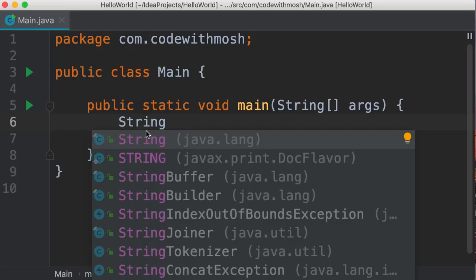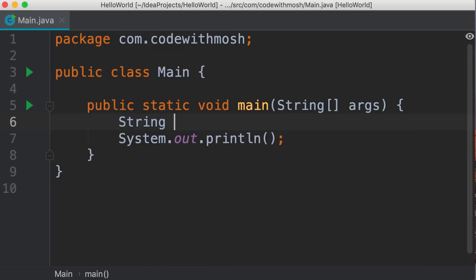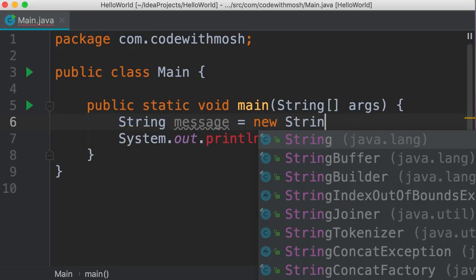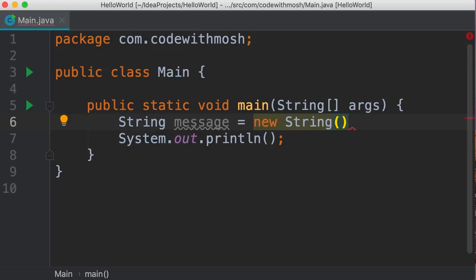So cut. Just before this line, we type string. Now look, this string class is defined in the java.lang package. What is interesting is that we don't have an import statement to import this package or this class because this package is automatically imported. So we can use any classes that are defined in this package. Now let's declare a variable called message. And because this is a reference type, we should instantiate this variable using the new operator. So new string, and here in parentheses, we type our message, hello world.